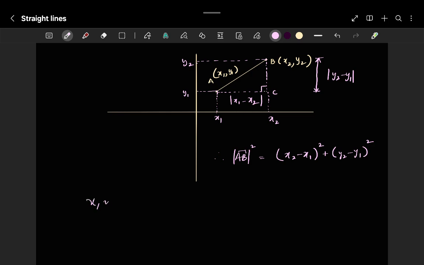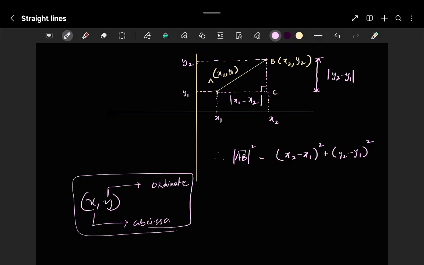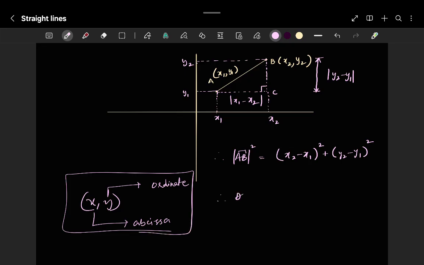One more thing I forgot to say: x and y, abscissa and ordinate. The x term we call the abscissa and the y term we call the ordinate. So the length of AB is nothing but the root of x2 minus x1 whole square plus y2 minus y1 whole square.